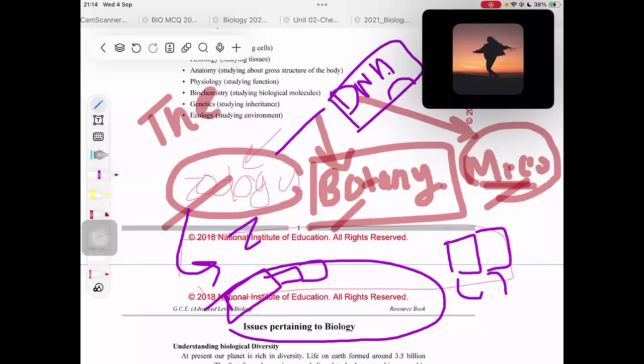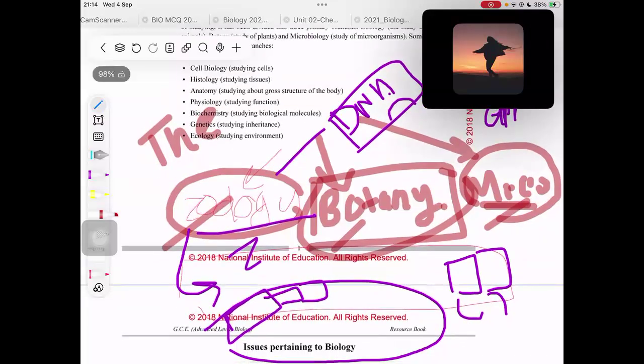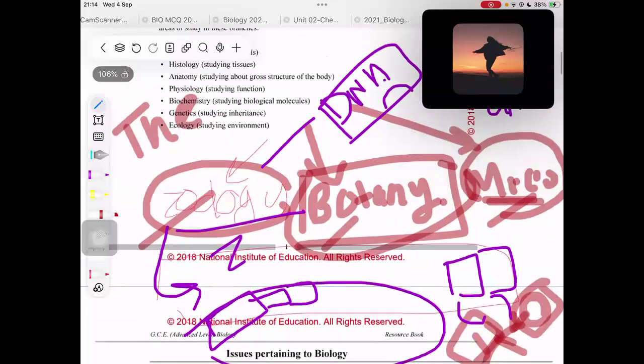And some students might want to just see how they interact with the environment, right? Likewise, when it comes to plants, some students might be interested in studying the cells, while others might be interested in studying the tissues, while others might be interested in studying the parts of the flower. For example, if you take the parts of a plant, some students might be interested to study the flower area, or some students might be interested to study the leaf area, right? Likewise, they might be interested in different fields, right?